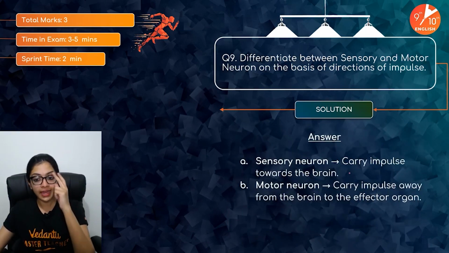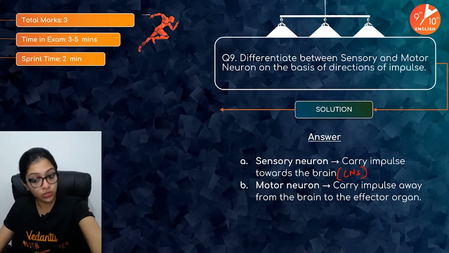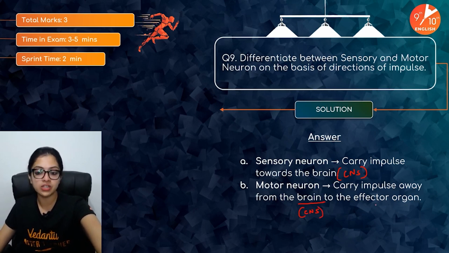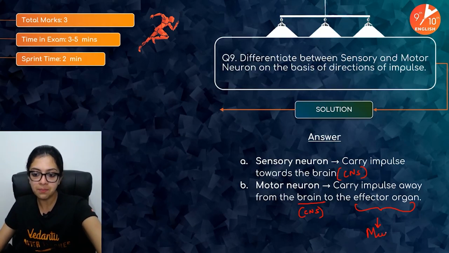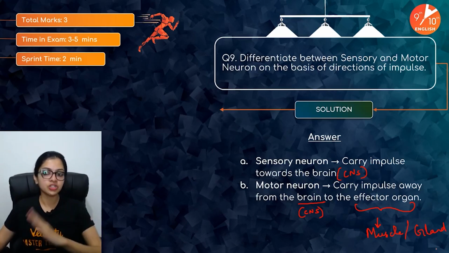Sensory neurons carry impulses towards the brain, or rather the central nervous system, brain or the spinal cord accordingly. Motor neurons carry impulses away from the central nervous system to the effector organ. Effector organ would be, what are they? Yes, I've told you, the muscles or the glands. So this is it, direction of impulse.